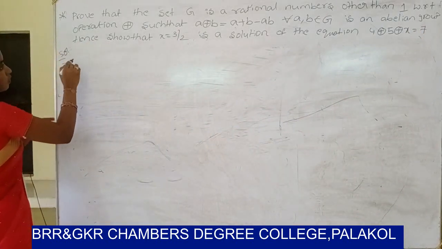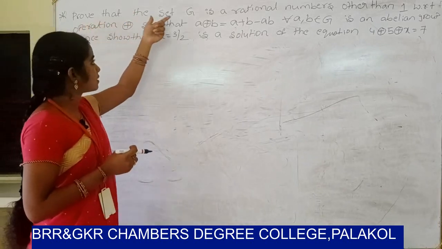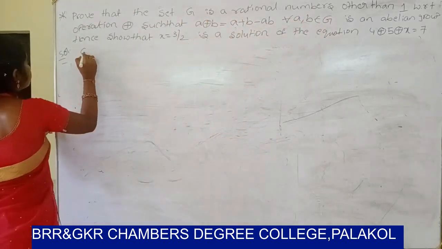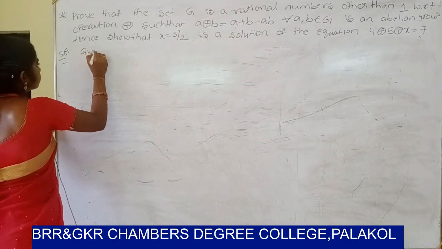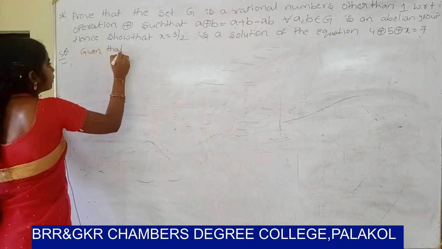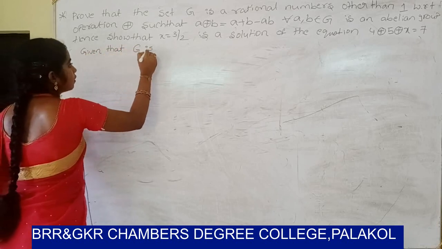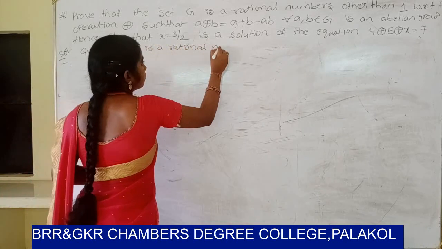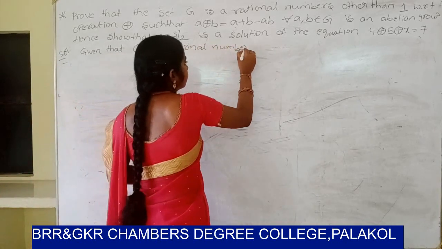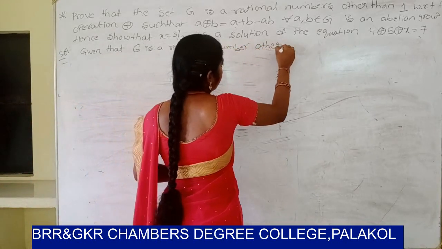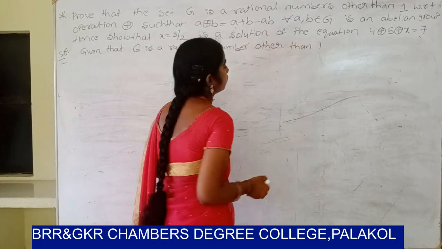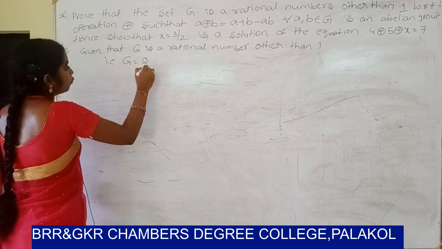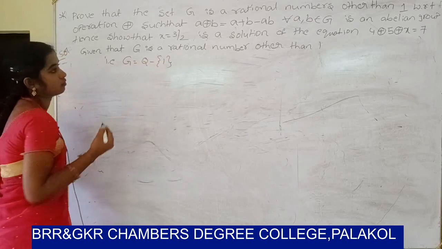So, solution. First of all, given that z is a rational number other than 1, that is z equal to Q minus {1}.